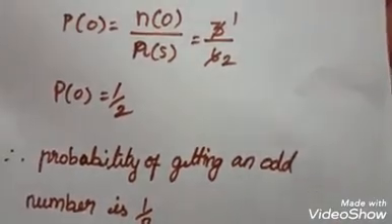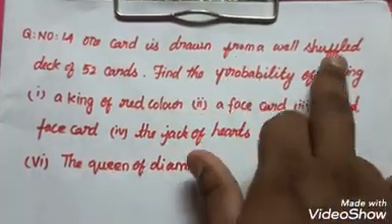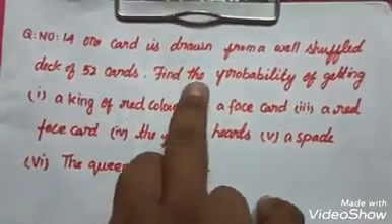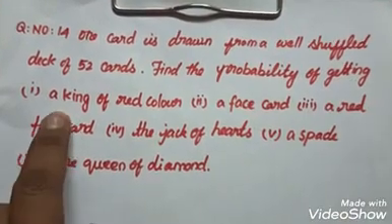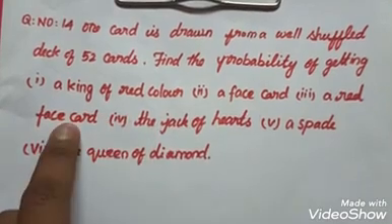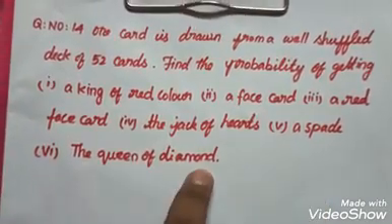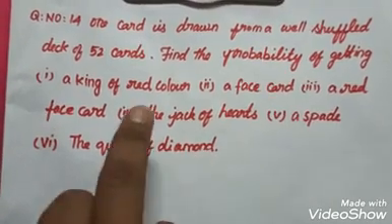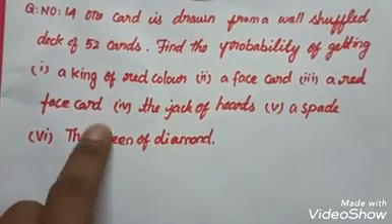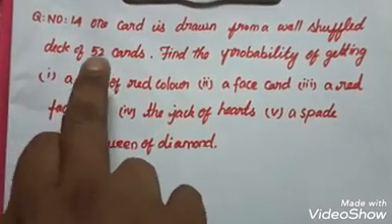Question number 14. We see question number 14. One card is drawn from a well shuffled deck of 52 cards. Find the probability of getting a king of red color, a face card, a red face card, the jack of hearts, a spade, queen of diamond. So totally we have to find out 6 questions by using these playing cards, 52 cards.